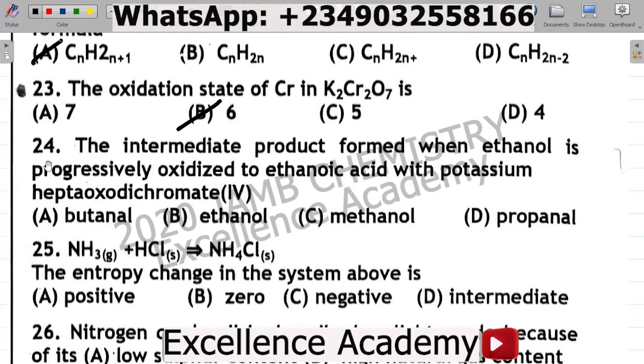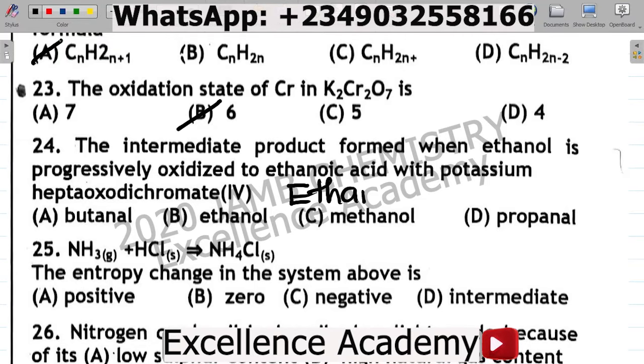Next up, question number 24. 24 says the intermediate product formed when ethanol is progressively oxidized to ethanoic acid with potassium heptaoxodichromate(VI) is A. butanol, B. ethanol, C. methanol, D. propanol. For this question, the correct answer is ethanol.